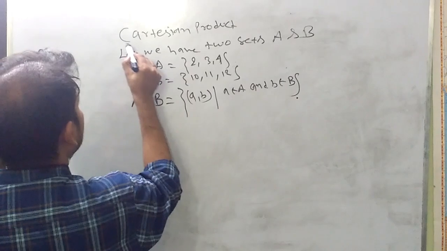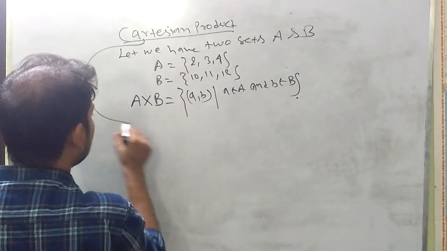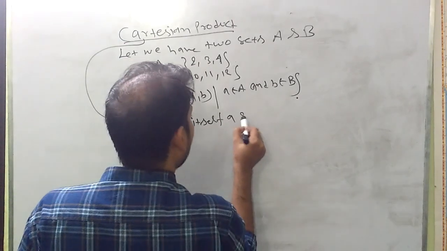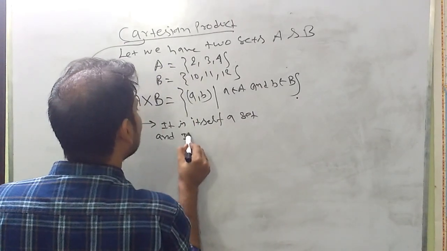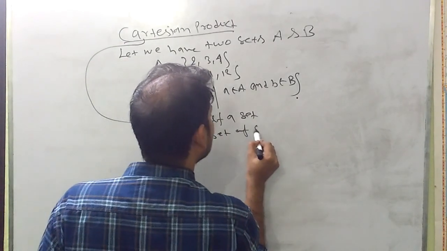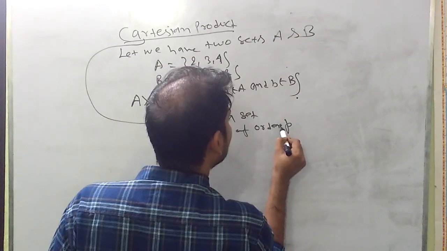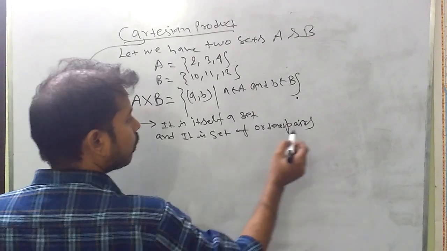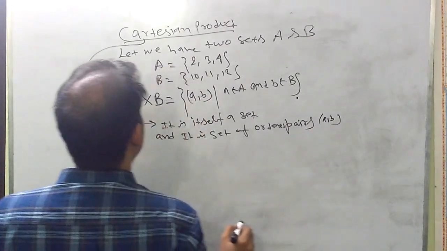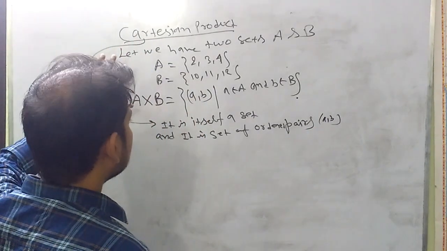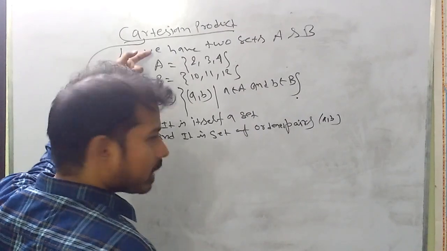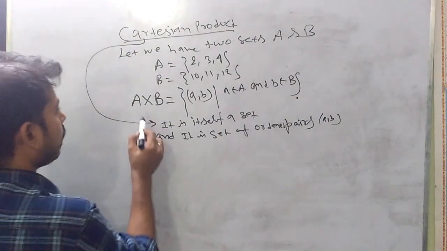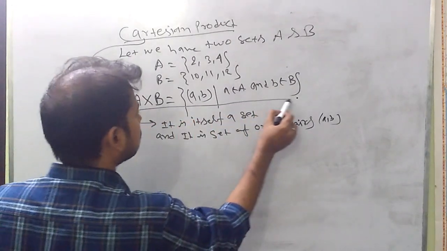First of all, the Cartesian product is itself a set, and it is a set of ordered pairs (a, b). This means the Cartesian product is itself a set and it is a set of ordered pairs, and an ordered pair is defined like this.